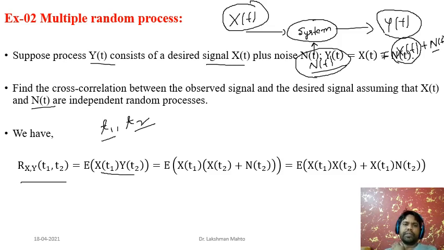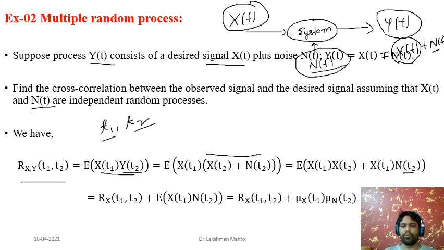Actually there is a relation between x and y. What would be the relation? Here y of t2 is the sum of x of t2 plus n of t2. So just simplify this relation. After that, what we get is the expectation of x of t1 into x of t2, plus x of t1 into n of t2, and this one is the noisy process.